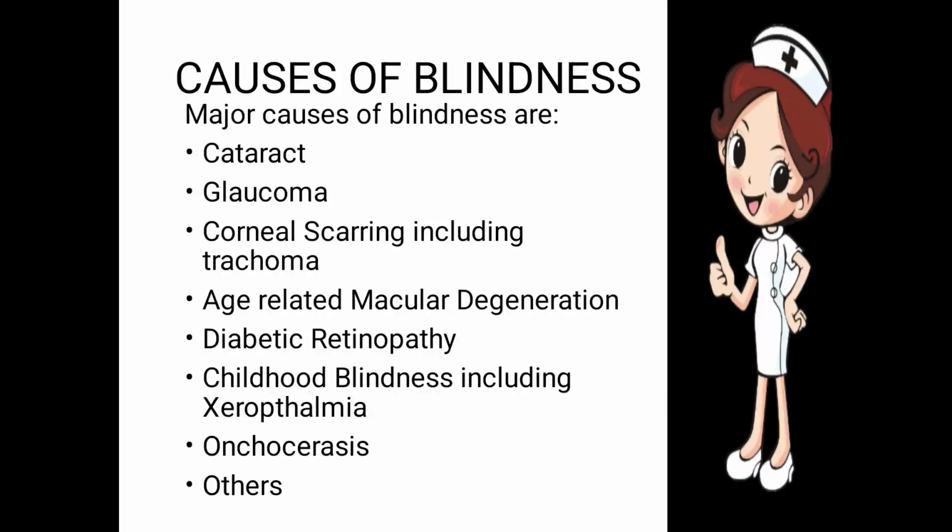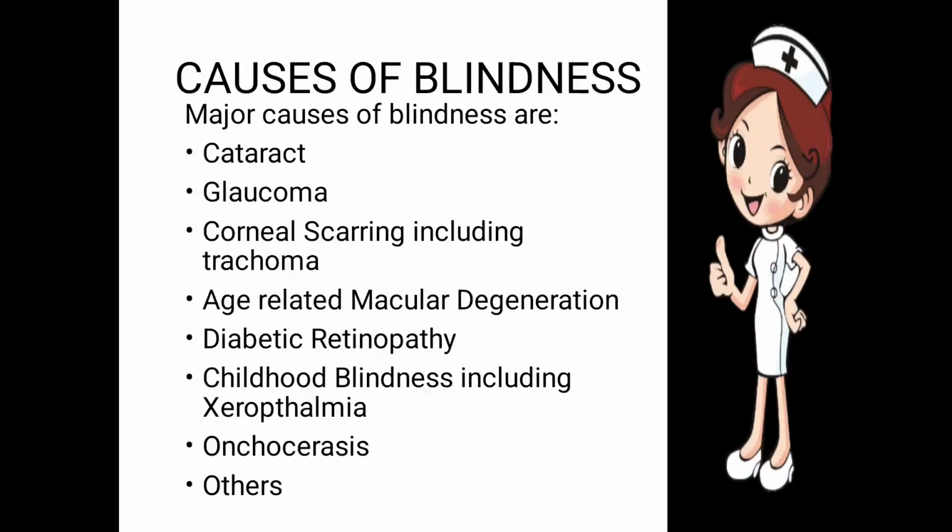Next one is diabetic retinopathy. It is a side effect of diabetes. When uncontrolled diabetes remains in the life of a patient for a long time, it leads to damage of the retina. It damages the retinal nerves, due to which a proper image is not formed on the retina, and the person's vision drops due to the uncontrolled diabetes. So this was the side effect of uncontrolled diabetes.